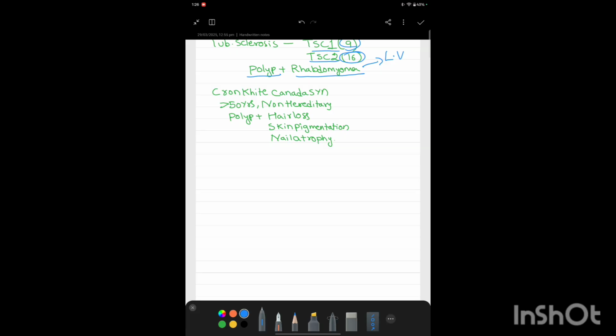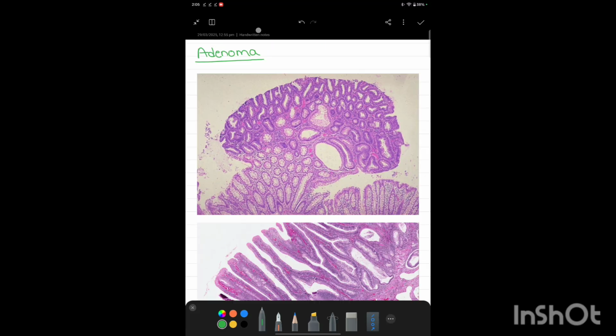So it is non-hereditary because you didn't get the visa from your father. For 50 years you wrote an exam called Cronkhite, because of which you finally got the visa to Canada, but you developed polyps in the intestine, your hair got lost, nails got atrophied, and suddenly you got shifted to Canada. So the temperature change showed you great skin pigmentation. So this is all about hamartomatous polyps.